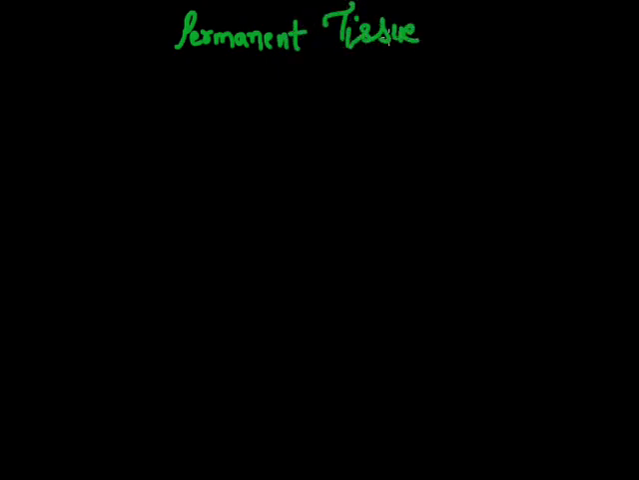Permanent tissue. These tissues are composed of cells which lost their capability to divide, meaning they are now in a permanent position. They are made by the division of the cells of the meristematic tissues, and they are composed of cells which cannot divide. That's why they are known as permanent tissues, meaning the cells cannot divide.